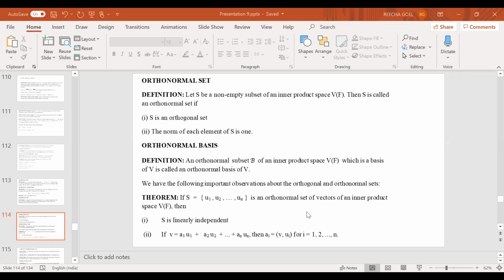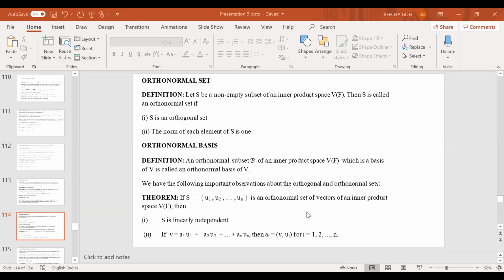Then what is meant by an orthonormal basis? That is a basis of a vector space which is at the same time an orthonormal set. It is called an orthonormal basis. In other words, if V(F) is a finite dimensional vector space, then a set S = {U1, U2, ..., Un} is an orthonormal